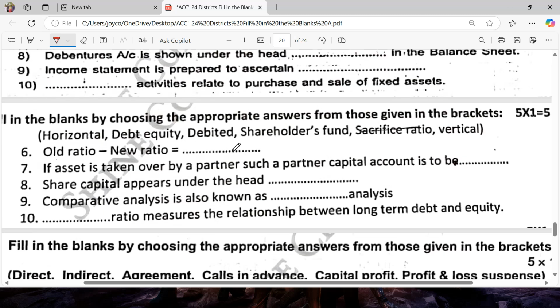Next one, old ratio minus new ratio. Answer is sacrifice ratio. If an asset is taken over by a partner, such partner's capital account is to be debited. Next one, share capital appears under the head shareholders' fund. Comparative analysis is also known as horizontal analysis. The debt equity ratio measures the relation between long-term debt and equity. Answer is debt equity ratio.